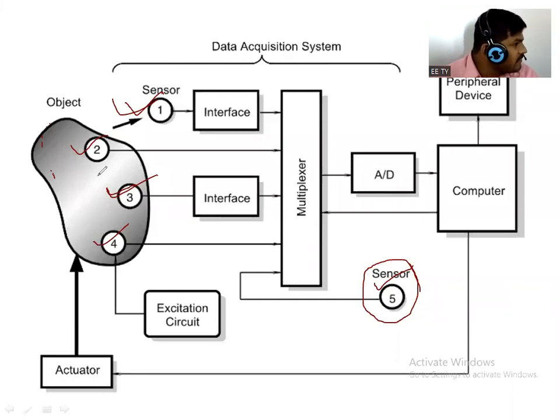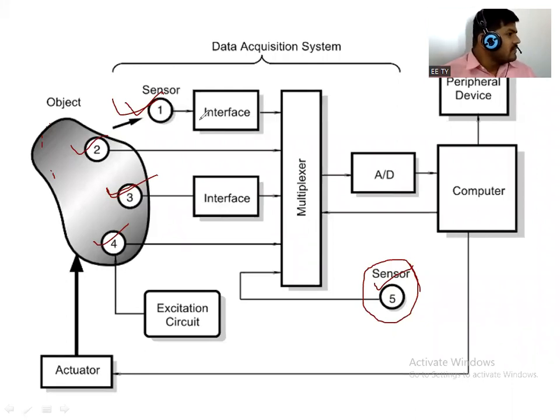What is the function of multiplexer? Now what is the mux and demux? Multiplexer and demultiplexer. You have already studied in the analog to digital circuit, ADC, I think you have also performed the practical.